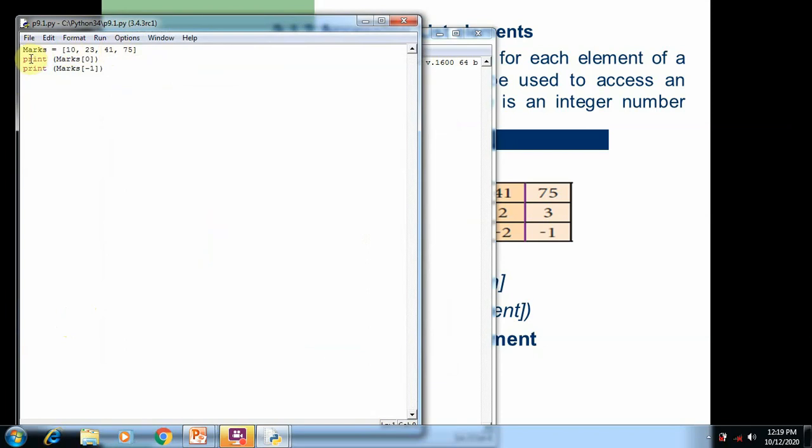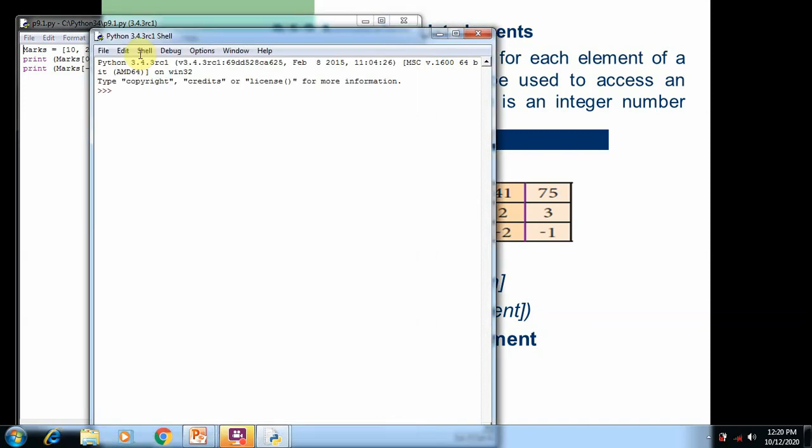In this program, you can see a list is created, namely mass. There are 4 elements. There are 2 statements used to access the elements, one as an example of a positive index number and the second for a negative index number. So print mass of 0. The 0 index number refers to the first element, that is 10. Then print mass of -1. -1 refers to the last element, because the index number for negatives starts from the right side to the left side, that is, from the last element to the first element. So -1 refers to 75.